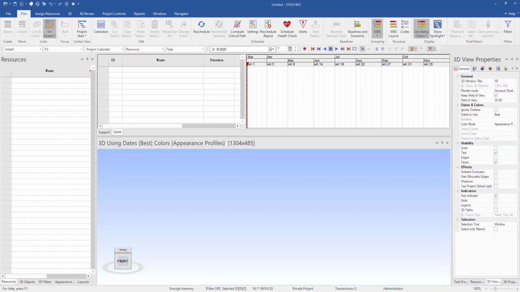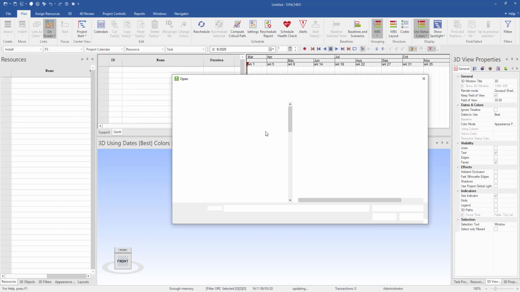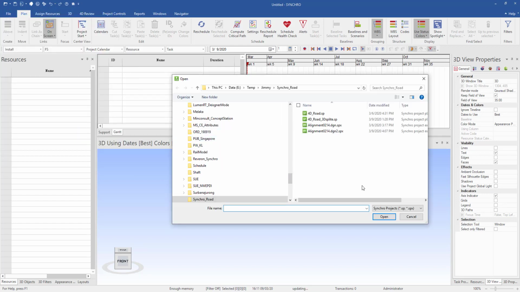After the SPX has been exported, I can launch Synchro Pro and create a new file. From Synchro Pro, I can go to File, Import, and select the Synchro project, to import the SPX file, and select the SPX I just exported from MicroStation.